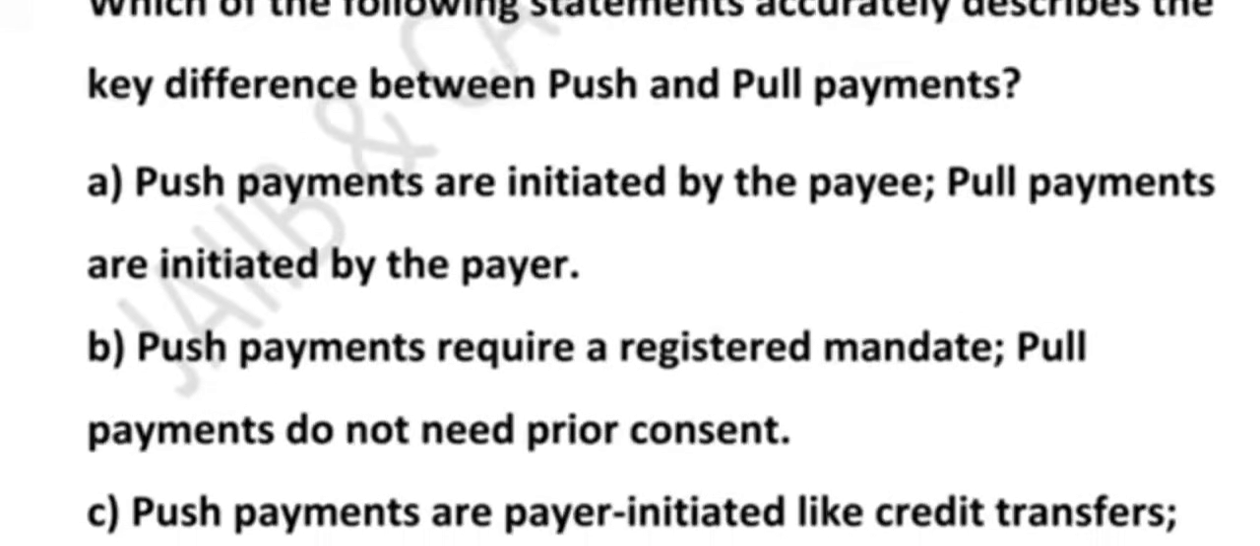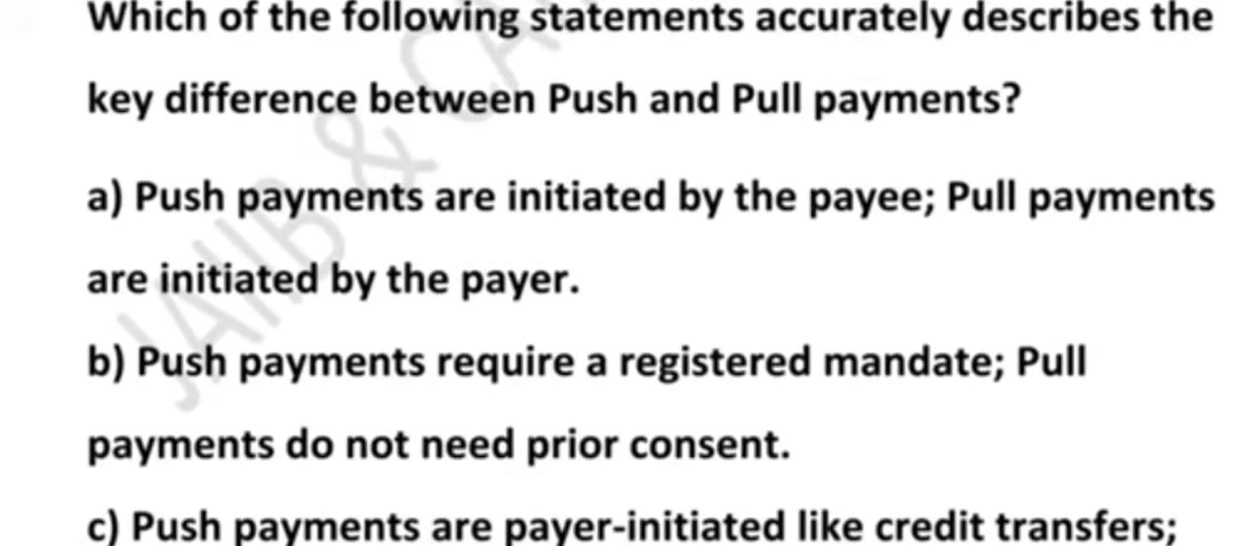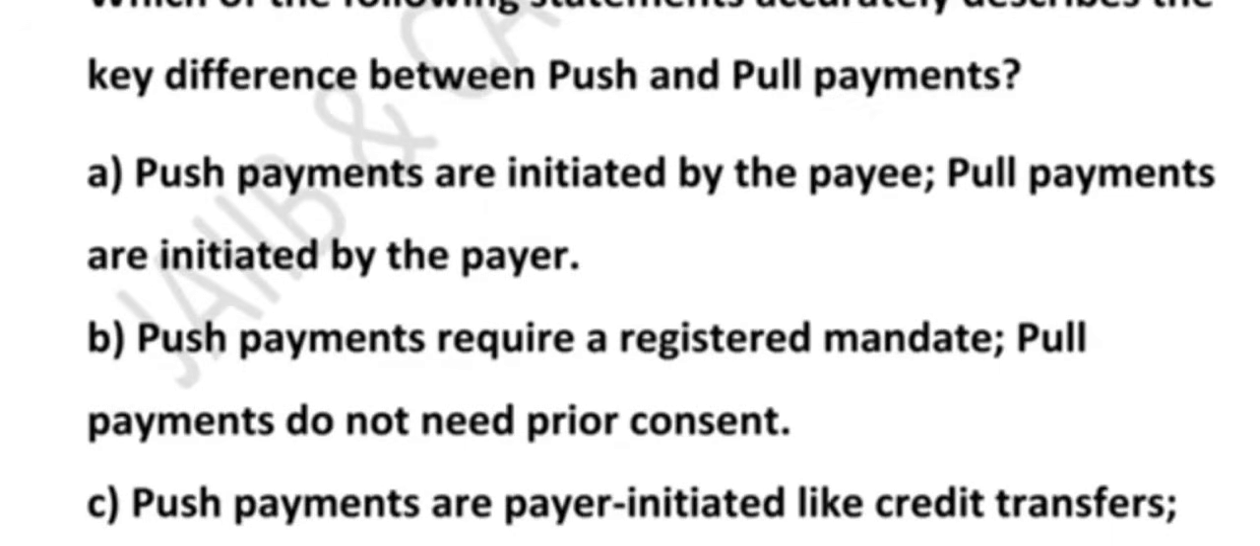Let's understand it with a simple example. Imagine you are paying your friend rupees 500 on Google Pay. So you open the app and send the money to your friend. That is push payment. You push money from your account. Now imagine you have subscribed to Netflix. Every month the app automatically debits rupees 499 from your account. That is a pull payment. So Netflix pulls money from your bank after you gave permission once. So in short, push means you send, pull means they take with your permission.